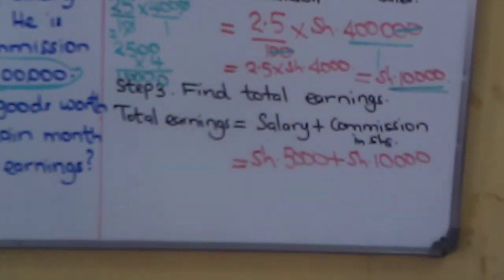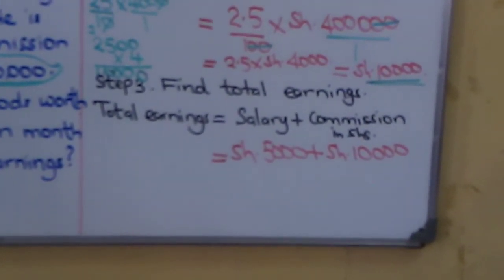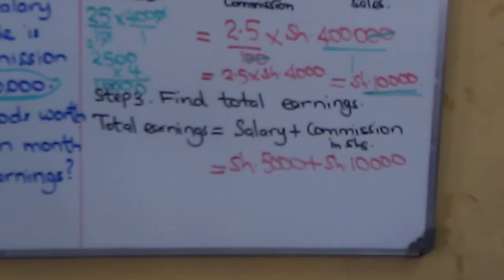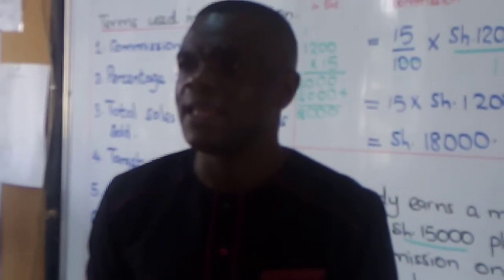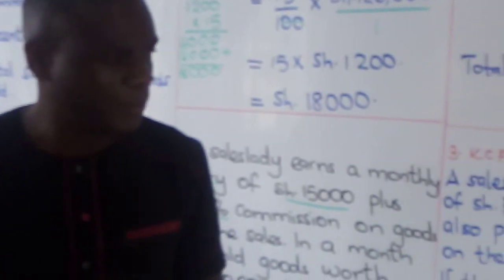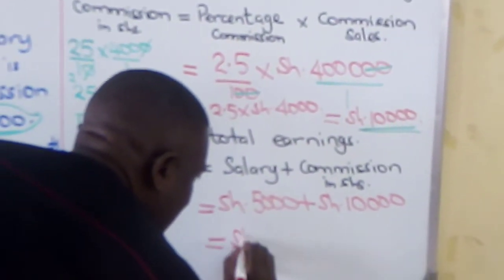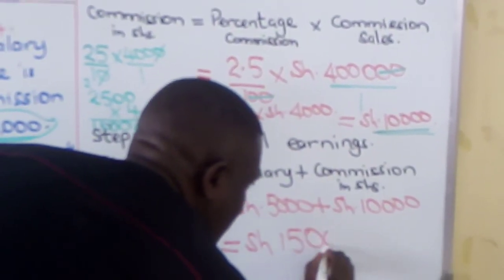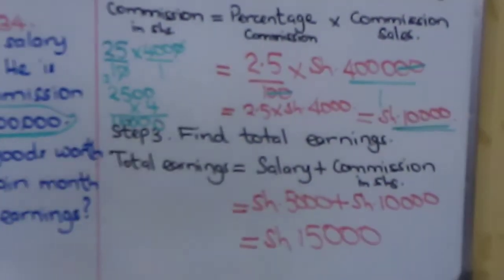When we add 5,000 plus 10,000 shillings, what do we get? Yes, Okudo? Very well. Clap for Okudo. The answer is 15,000 shillings. Boys and girls, that will be our final answer.